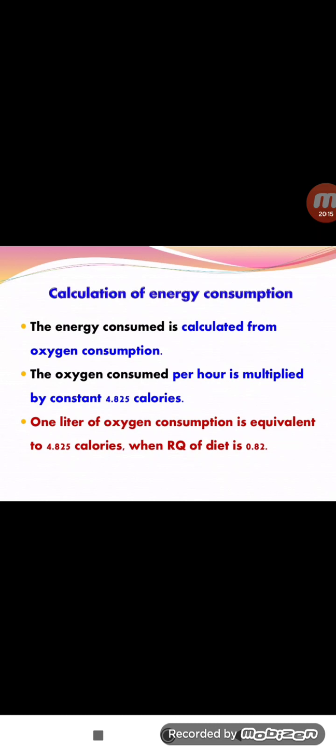So what is this constant value, 4.825? It came from the RQ value. The RQ value for a mixed diet is 0.82. So at an RQ of 0.82, 1 liter of oxygen consumed is equivalent to 4.825 calories. That is multiplied by the hours, whether 1 hour, 2 hours, 3 hours or 4 hours, depending upon the hours.